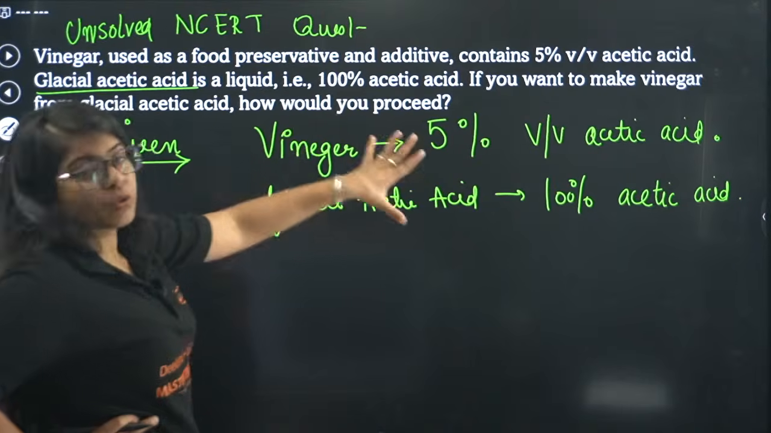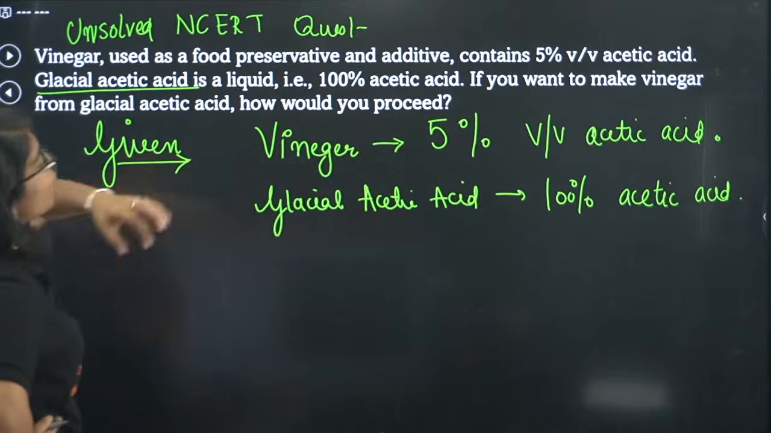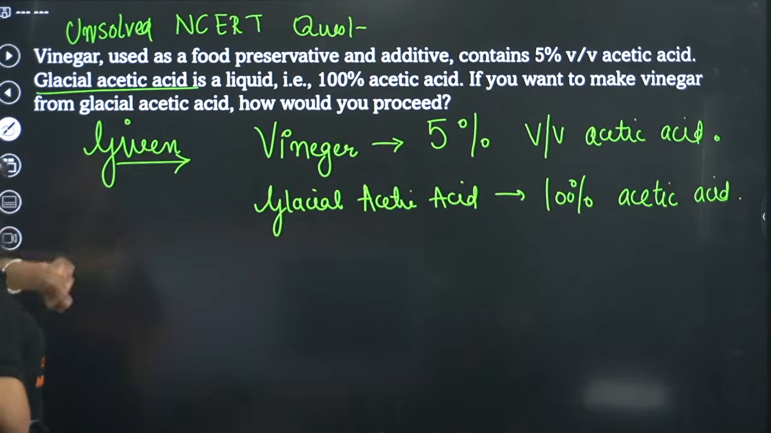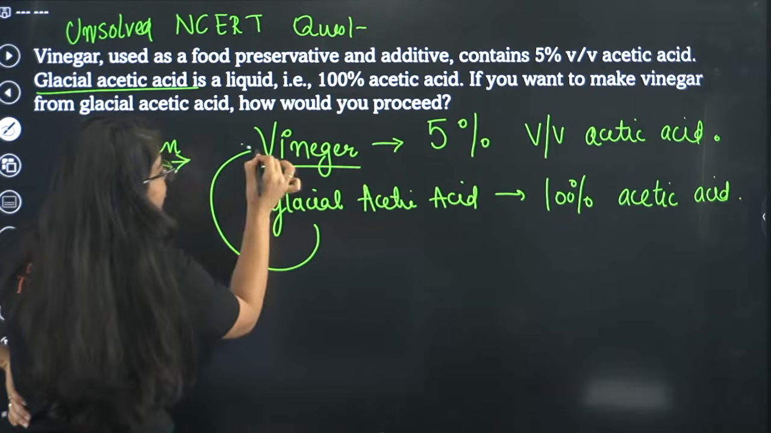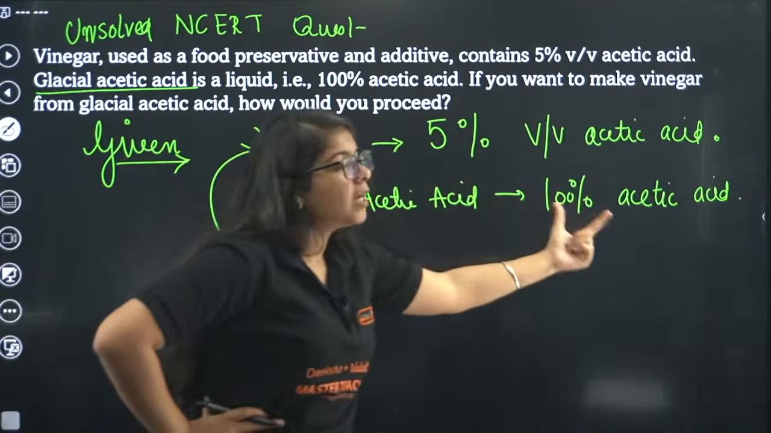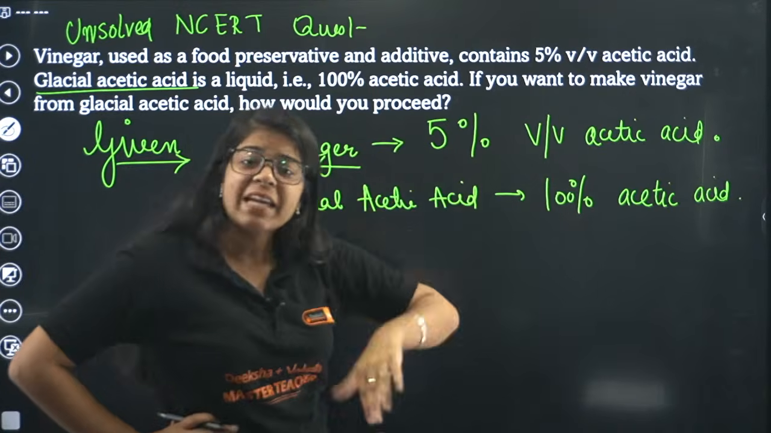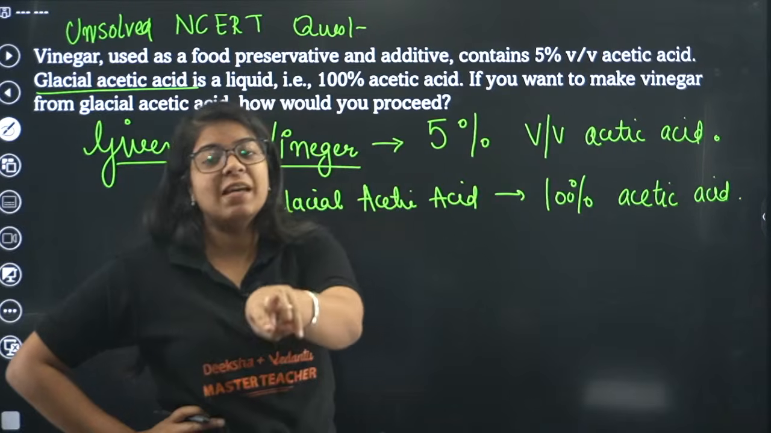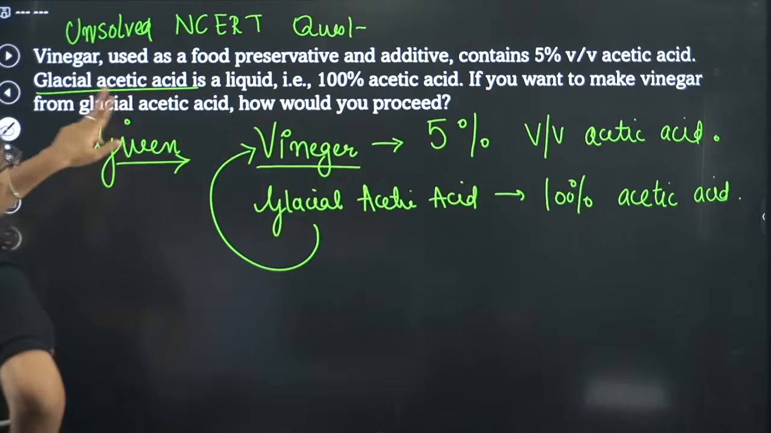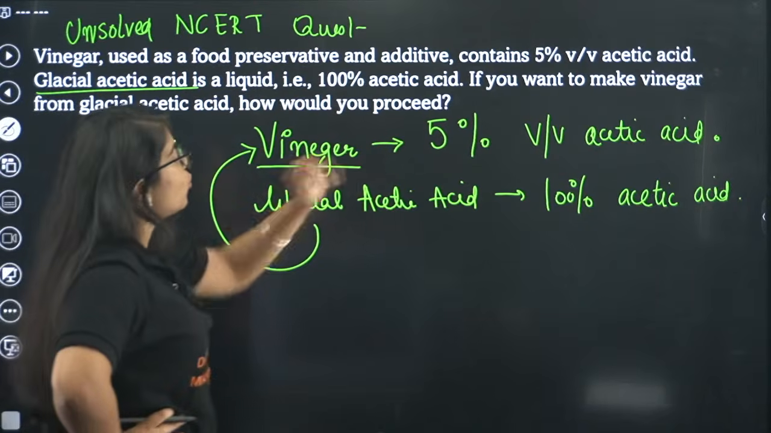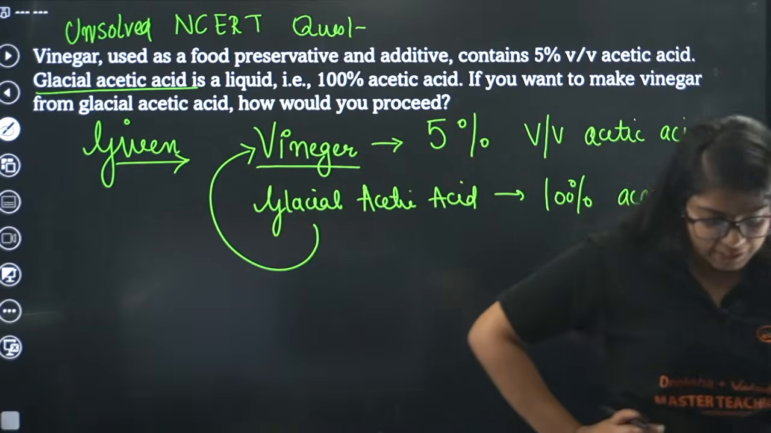Now these two things are given. Okay, all your attention should be here now. If we want to make vinegar from glacial acetic acid, see, this is 100% acetic acid, but in vinegar we only need 5% V by V of acetic acid. Now if you want to make vinegar from glacial acetic acid, how would you proceed? Now this is something tricky. Do you know how to proceed?